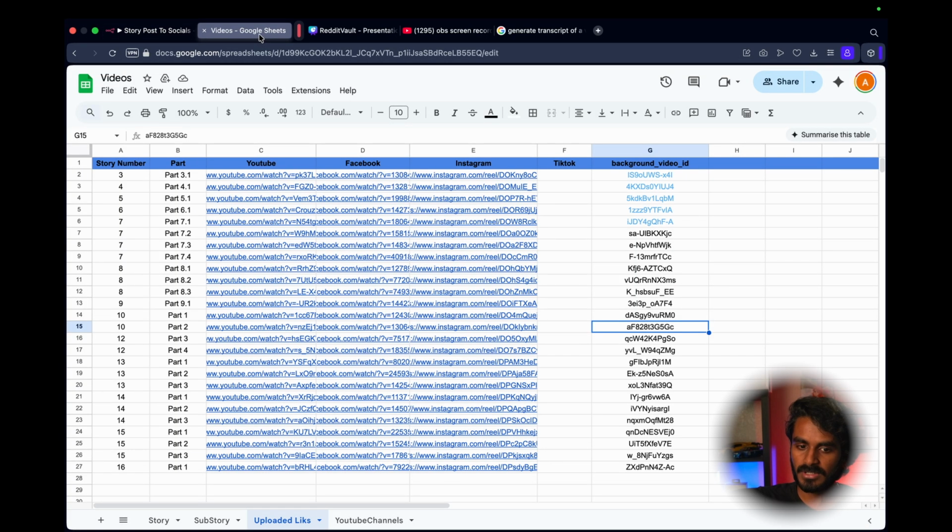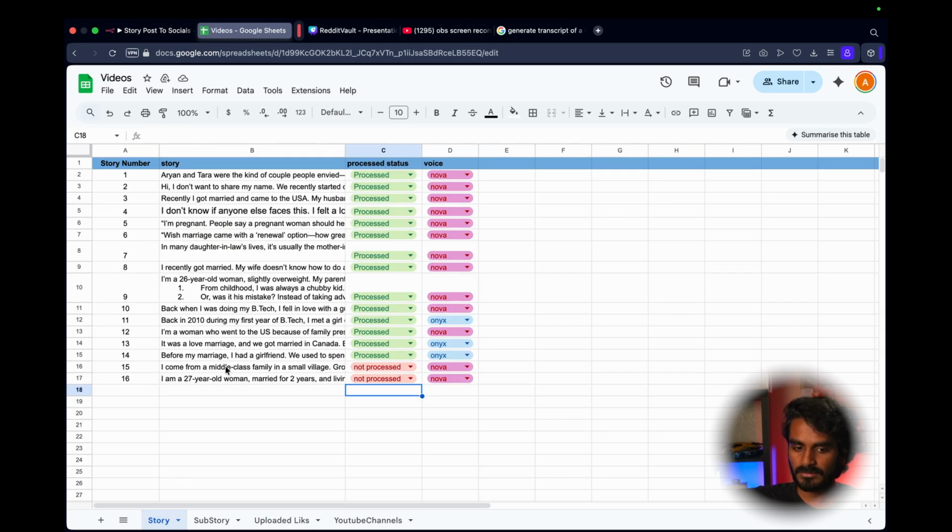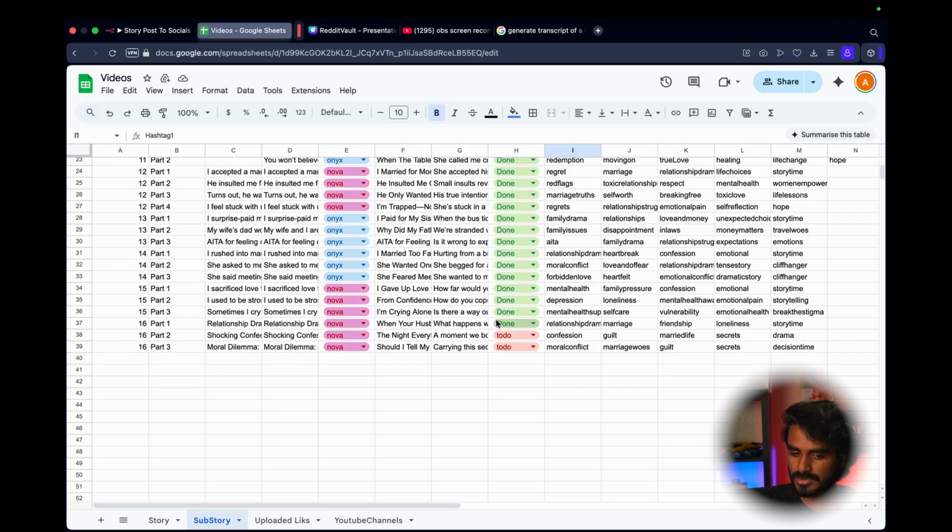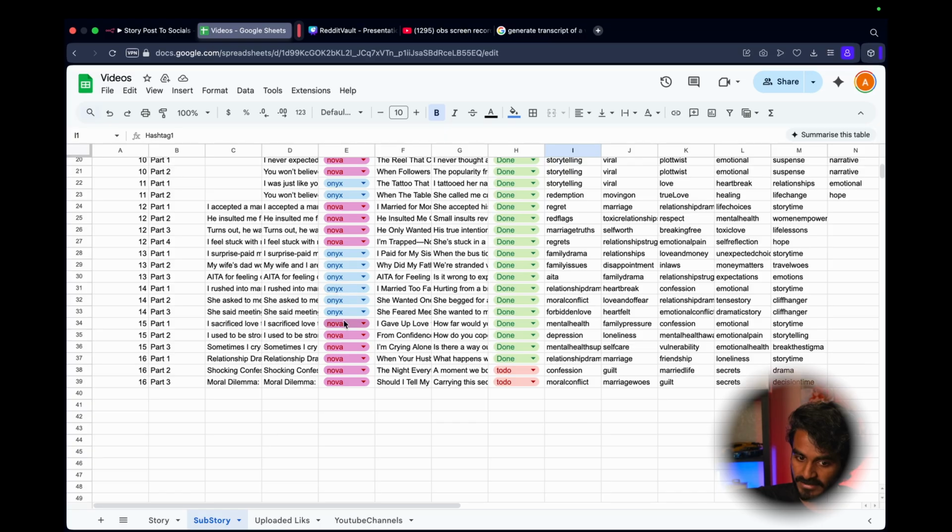So what I did is, instead of adding just one, we have two kinds of stories. One is narrated by a woman and another is by a man. So I added Nova and Onyx. These are two voices that are already present in ChatGPT. I just added them here. So whenever I add a story and it feels like it is narrated by a woman or man, I just add the voice over here. So that whenever ChatGPT processes the story and converts it to a sub story, it will also add that here.